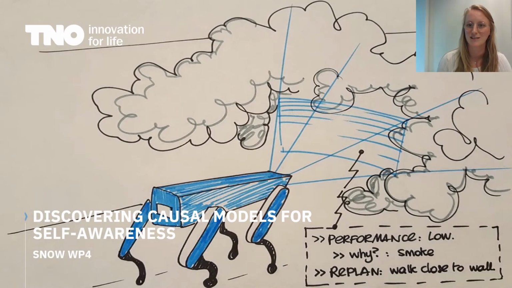Welcome to this presentation about using causal models for self-awareness in the SNOW project. My name is Willeke van Vught and I'm going to present the work my team and I did on this subject. I will mainly talk about the methods that we are investigating to discover causal relations and how to integrate those into our autonomous systems so that at the end we have to do less interventions. Well, enjoy and please reach out if you have any questions.